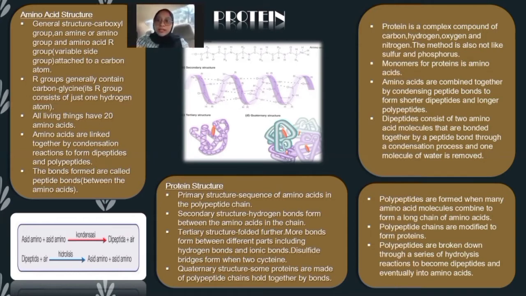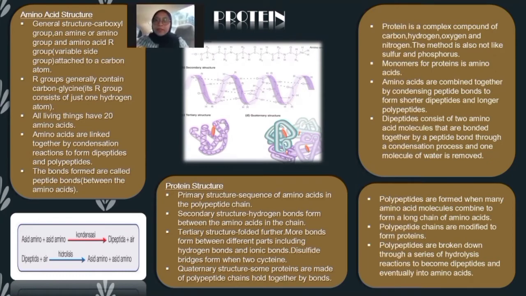Amino acid structure: linear structure, carboxylic group, and amino group, and an R group. Variable side group attached to a carbon atom. R group generally contains carbon. Glycine is a group consisting of just one hydrogen atom. All living things have 20 amino acids. Amino acids are linked together by condensation reaction to form dipeptide and polypeptide. The bond formed is called a peptide bond between the amino acids.